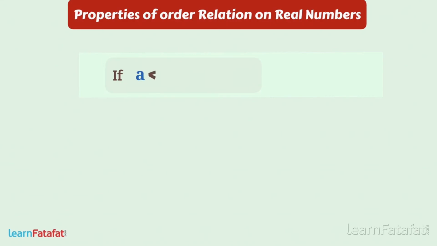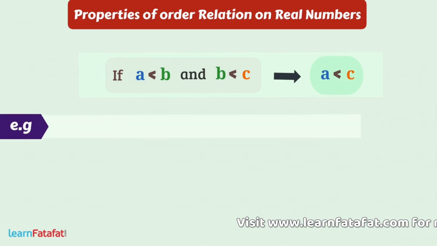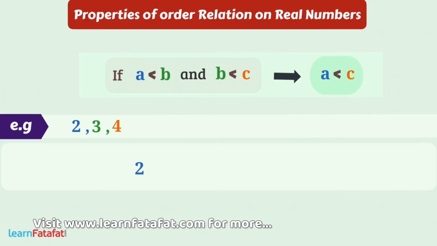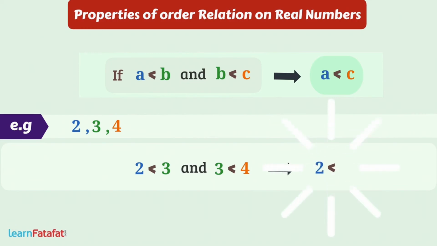If A is less than B and B is less than C, then A is less than C. For example, consider 2, 3 and 4. Here, 2 is less than 3 and 3 is less than 4. Then it implies that 2 is less than 4, which is true, and hence proves the property.